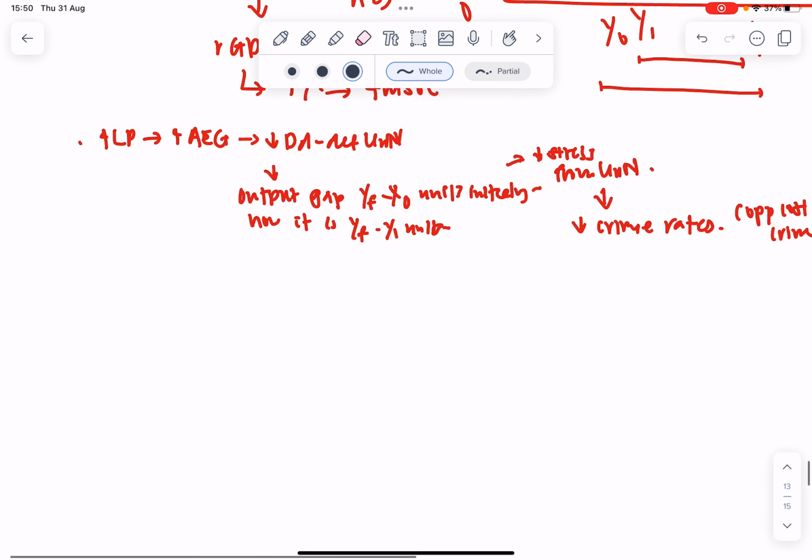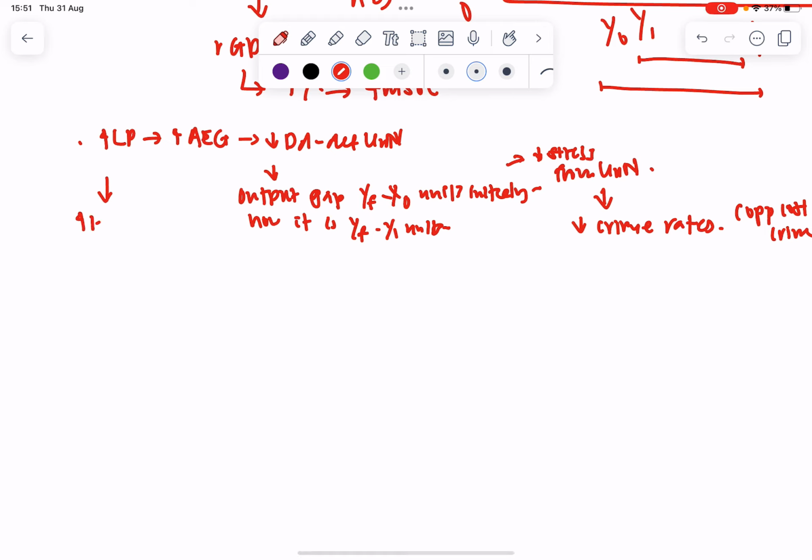Beyond that, when there's an increase in labor productivity, assuming the output required from them at work is the same, you realize there's an increase in leisure hours. And when there's an increase in leisure hours, they have more time to do what they want, more time to enjoy the smaller things in life. So both of these, decreased crime rates and increased leisure hours, lead to an increase in non-material standard of living.